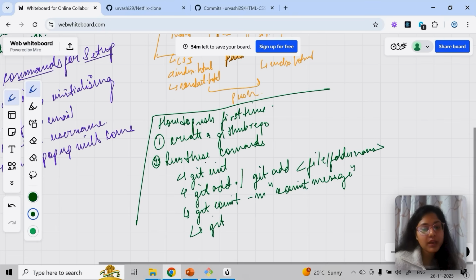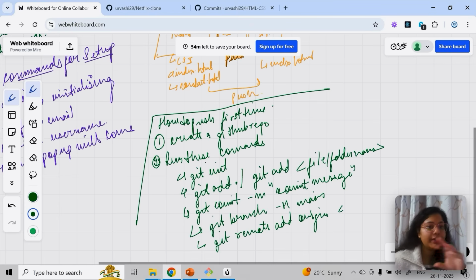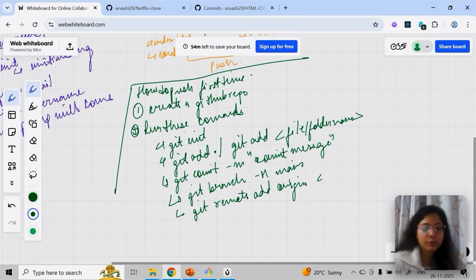Then you do git branch, if you want to change the branch. By default master will also work, there is no issue, but generally we consider main as our source branch. Next we are going to run git remote add origin. What this basically does is connect your local folder with your GitHub repo. So I'll just put a link here. The GitHub repo link will come.